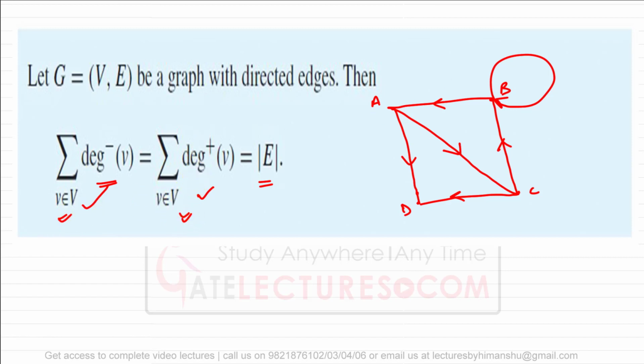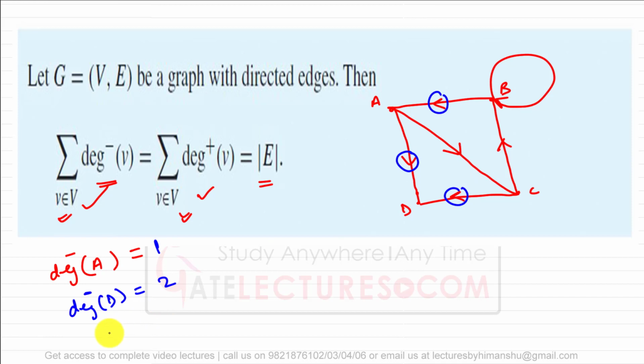Correct? Now for example, if I say for the vertex A, what is the in degree? In degree for the vertex A is the number of edges that is coming inside A. So there's only one edge that is coming inside A, and that one edge is represented by this. So in degree for A is 1. In the same way, what is the in degree for D? In degree for D is 2. Why? Because this is also coming inside and this is also coming inside.